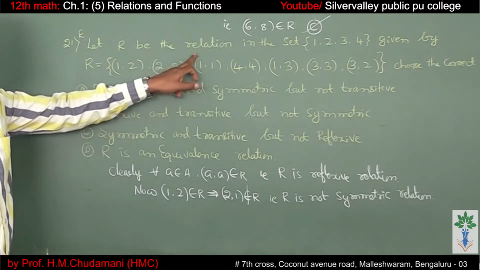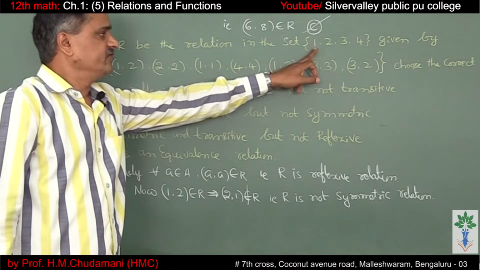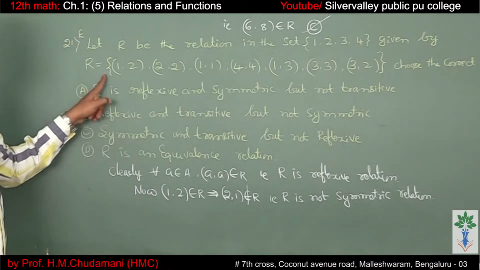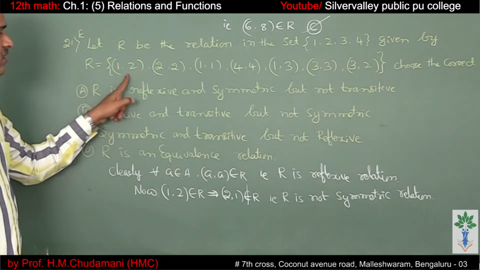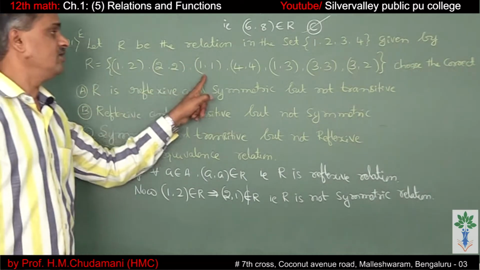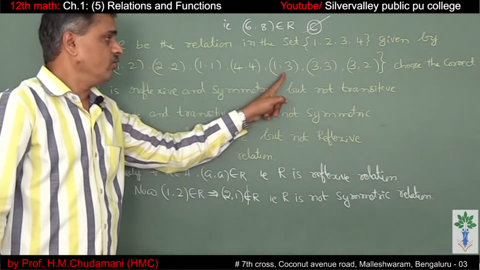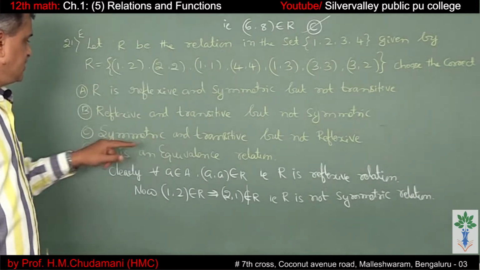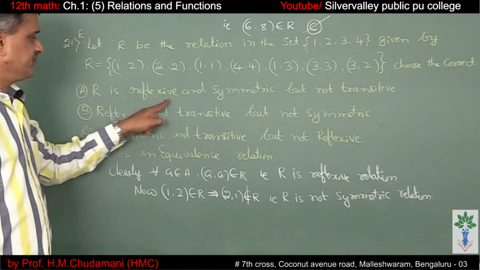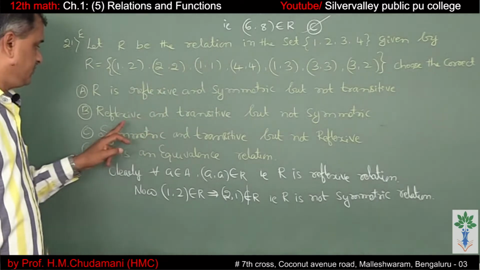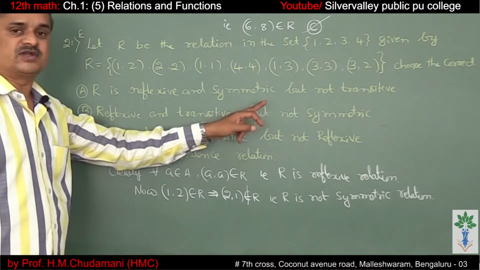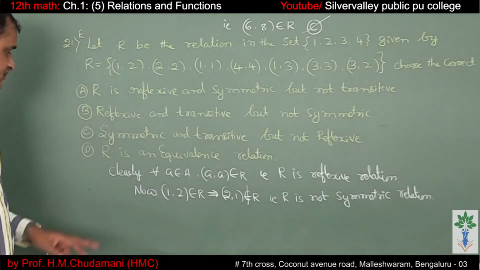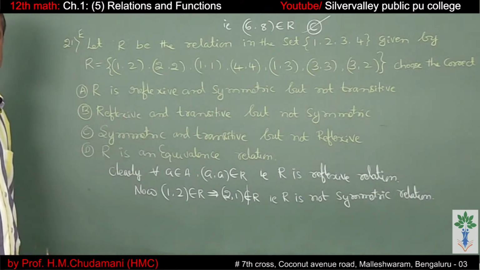Let R be a relation on the set {1, 2, 3, 4} given by R equals {(1,2), (2,2), (1,1), (4,4), (1,3), (3,3), (3,2)}. We need to choose the options. R is reflexive and symmetric but not transitive; reflexive and transitive but not symmetric; symmetric and transitive but not reflexive; and R is an equivalence relation.